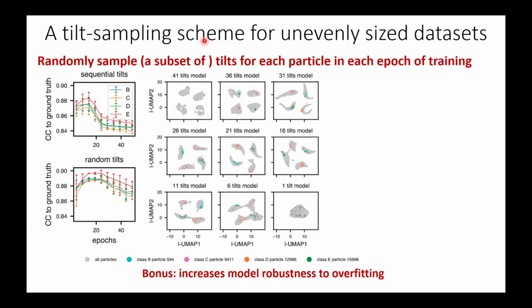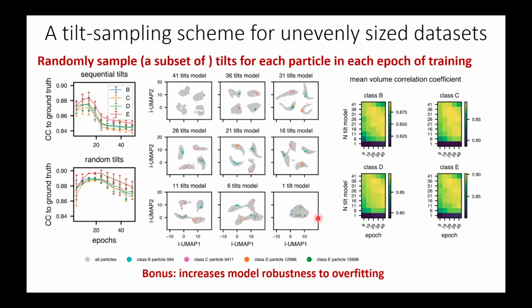You can also ask, how does this subsetting impact the ability to discriminate heterogeneity? We could pass subsets of the tilts through each round of training. You can see that down to a surprisingly small number of tilts, maybe 10 tilts or so, you still nicely separate out these 4 classes. You can look at that a couple different ways.